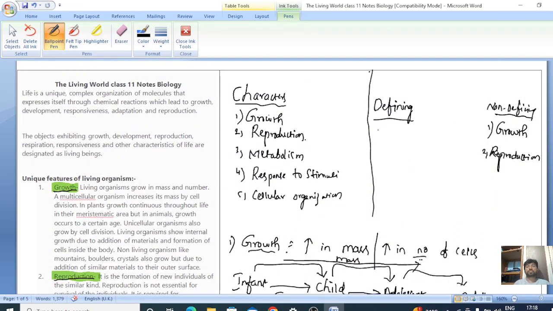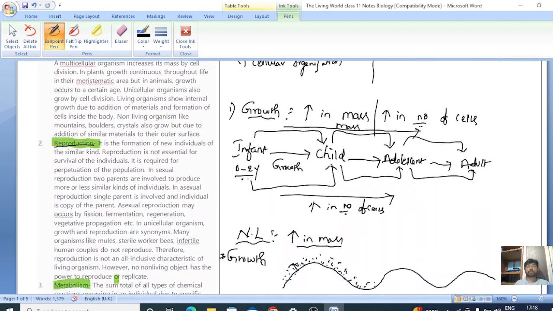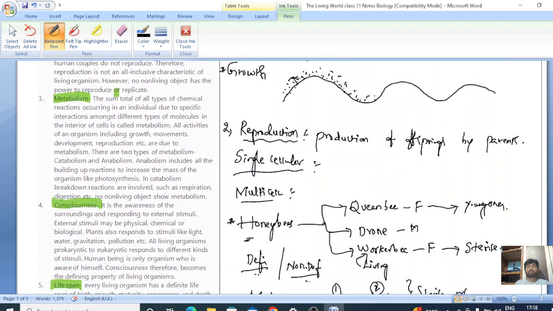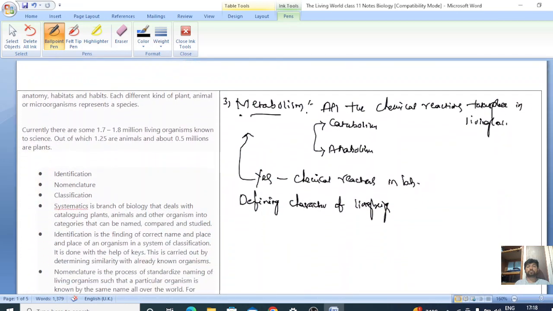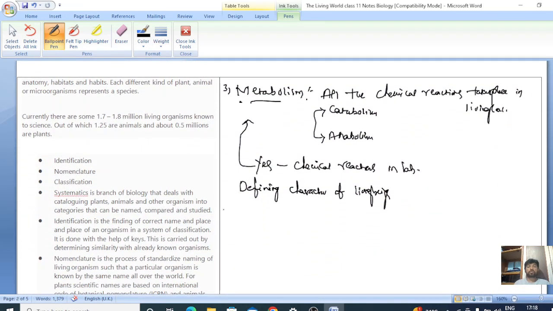Yes, the first defining character of the living is metabolism. And then we will talk about the response to stimuli, the next characteristic feature.